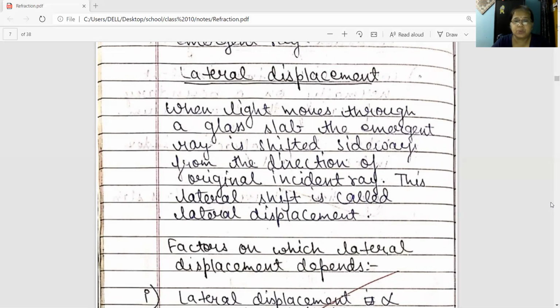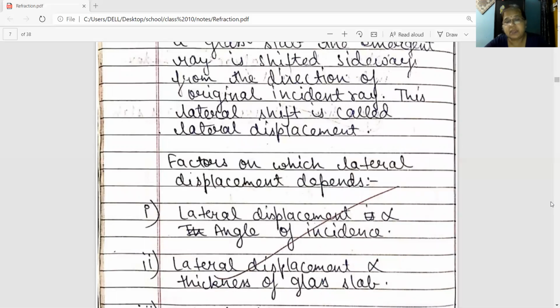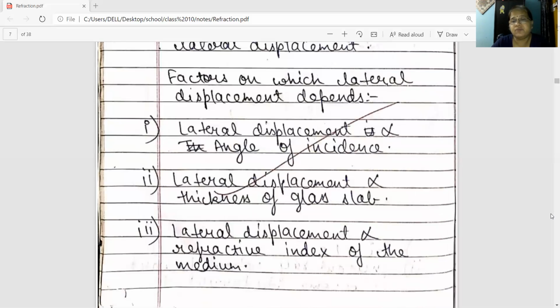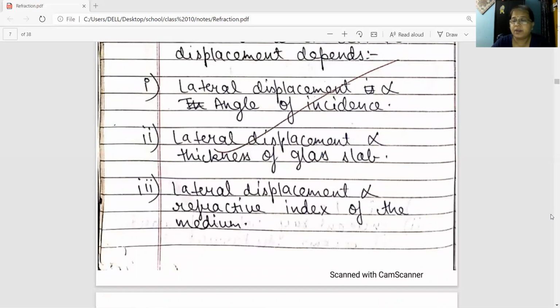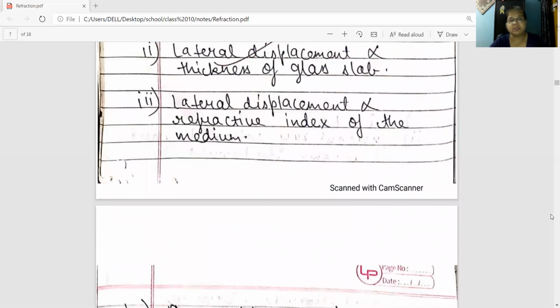Now the question arises, what are the factors on which lateral displacement depends? Lateral displacement is directly proportional to the angle of incidence. What does it mean? The more the angle of incidence, the more will be the lateral displacement. Second factor, it is directly proportional to the thickness of the glass slab. The more the thickness of the glass slab, the more will be the lateral displacement. Lateral displacement is directly proportional to the refractive index of the medium. The more the refractive index, the more will be the lateral displacement.